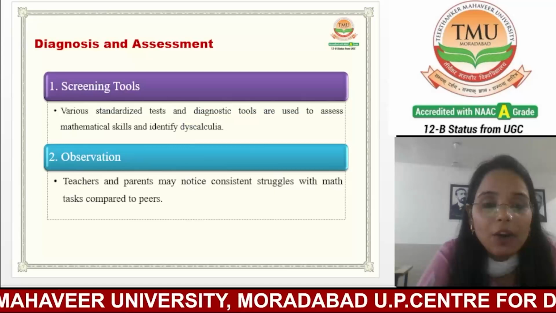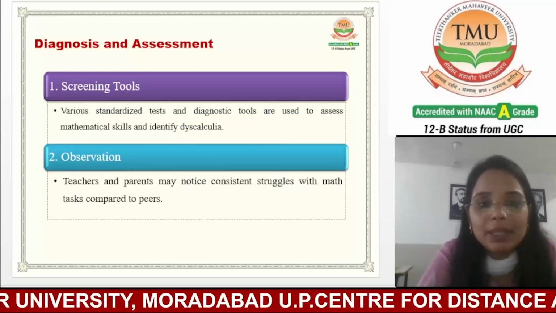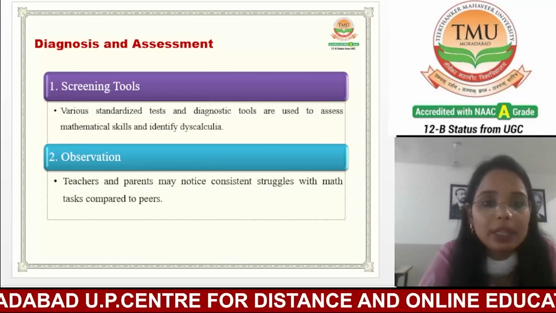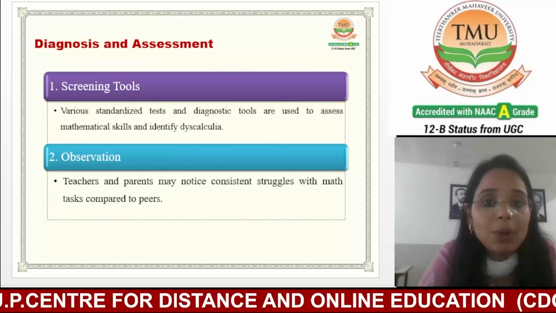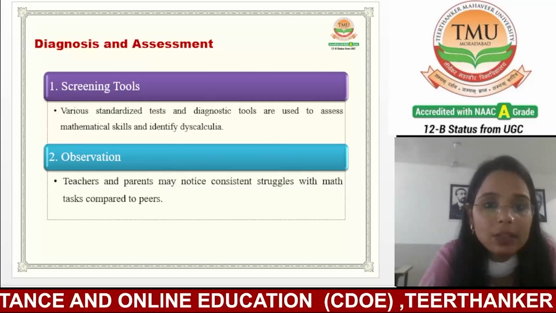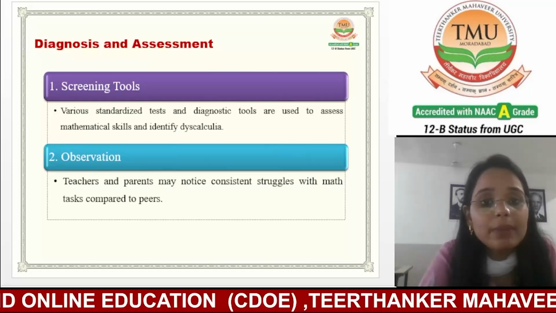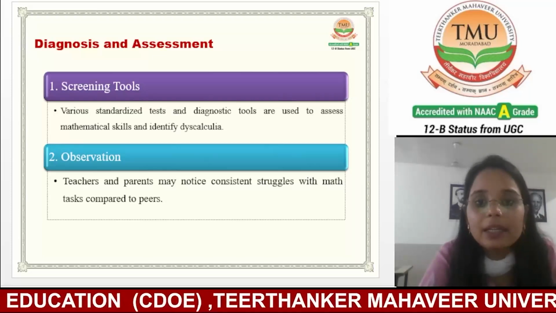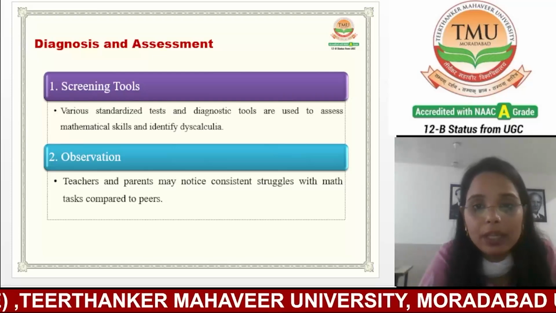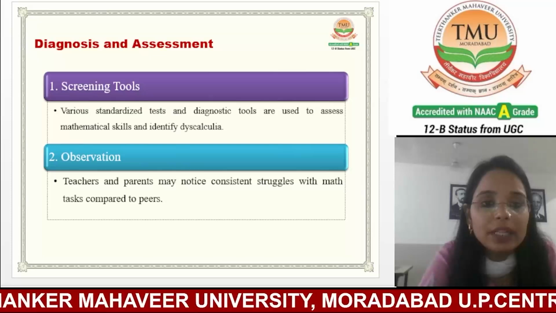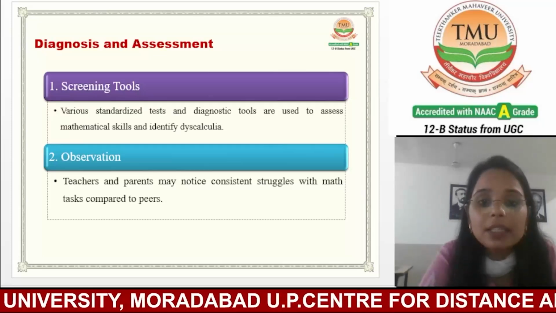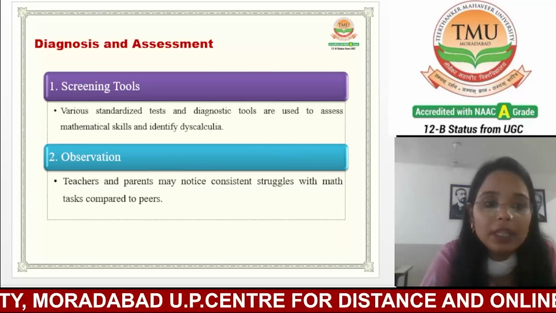Now we are going to discuss diagnosis and assessment: how you will find out that a child is suffering from dyscalculia, how you diagnose and assess the problem. The first one is screening tools. Various standardized tests are available and diagnostic tools are used to assess mathematical skills and identify dyscalculia in students. The second one is observation. Teachers and parents may notice consistent struggles with maths tasks compared to peer groups.